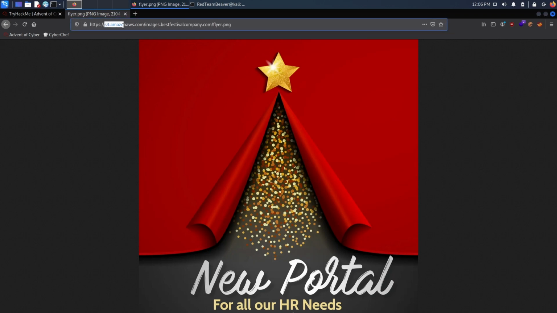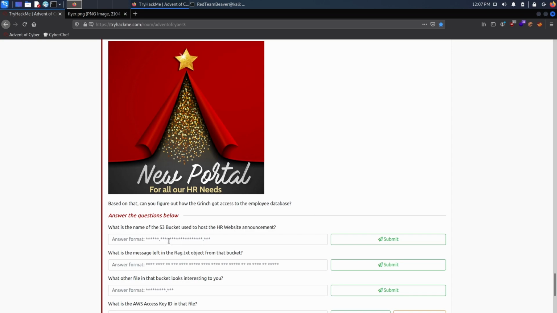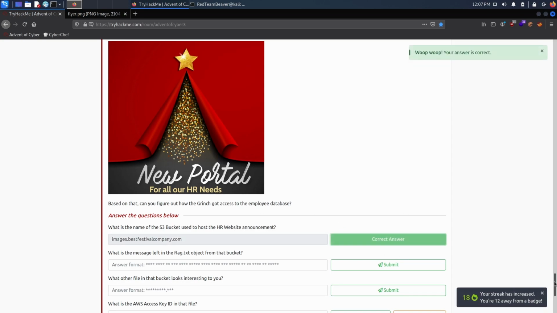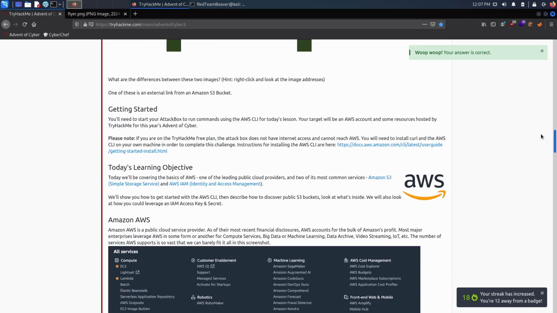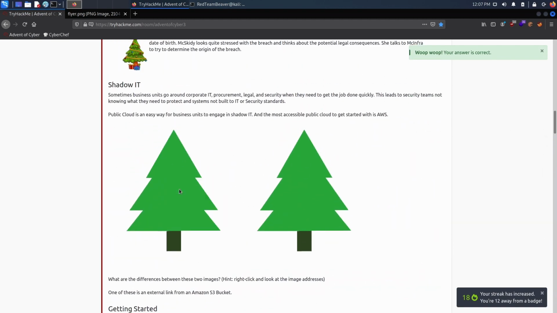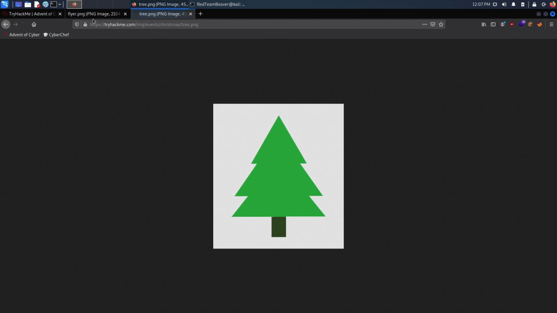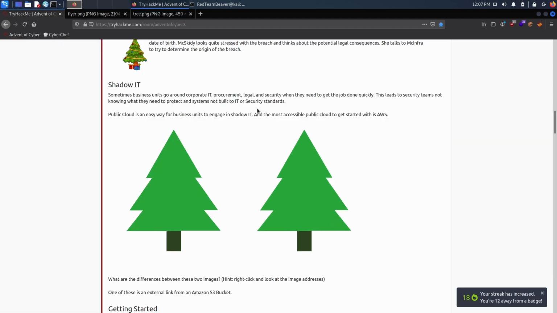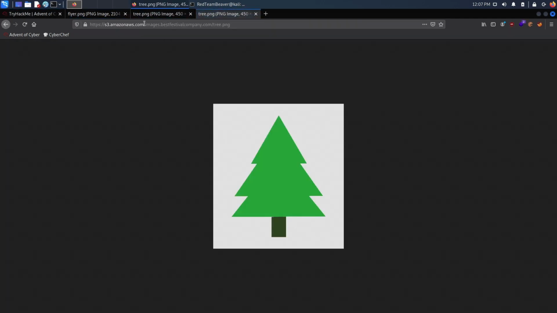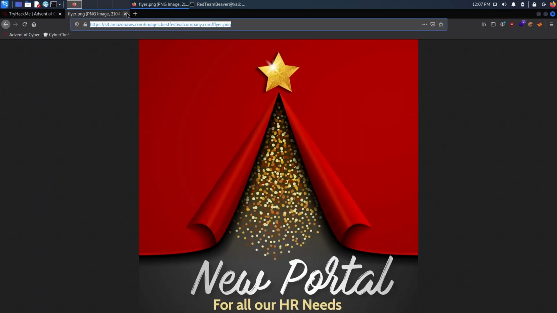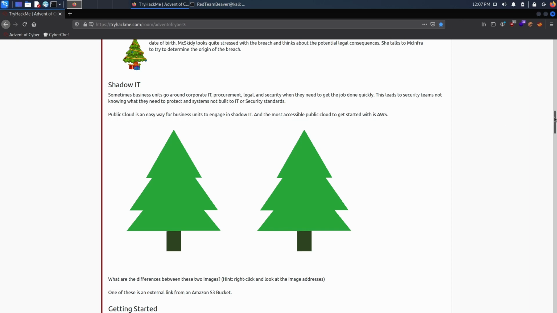There's s3.amazonaws.com/ and that's the thing we want, right? So that's this part right here. That's the name of their S3 bucket. And actually, fun fact, we can see a similar challenge up here, right? There's these two. This one is being hosted on TryHackMe, but this one is being hosted on AWS, as you can see here. All right, so let's close this, and let's go back to question 2 straight away.